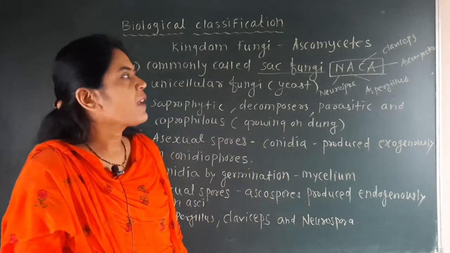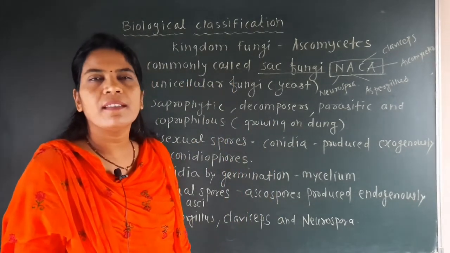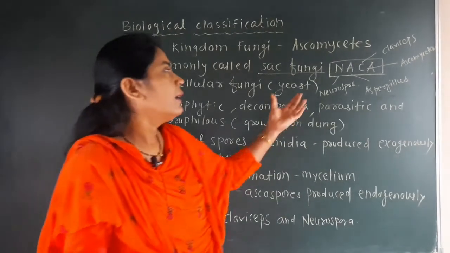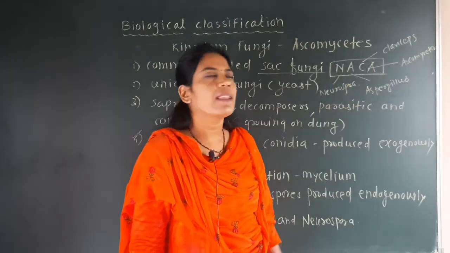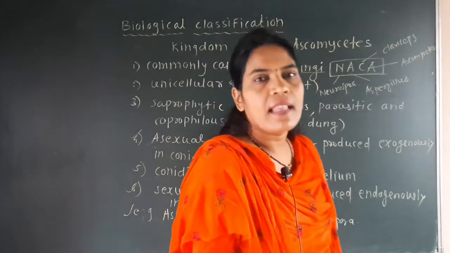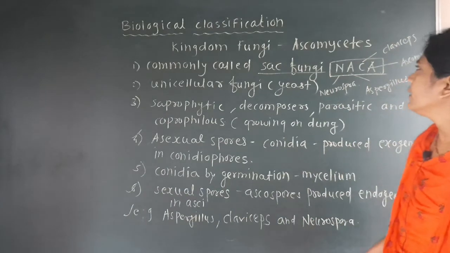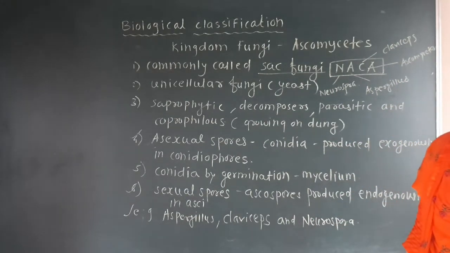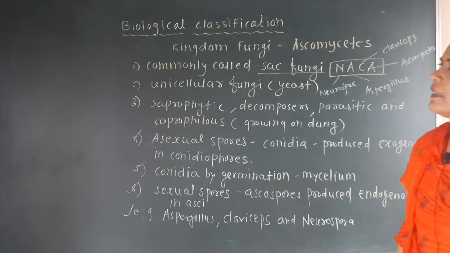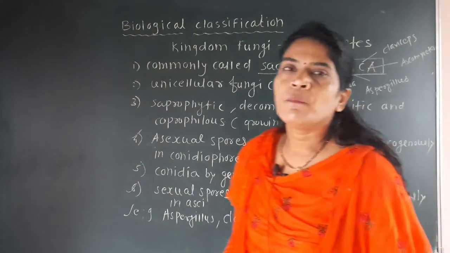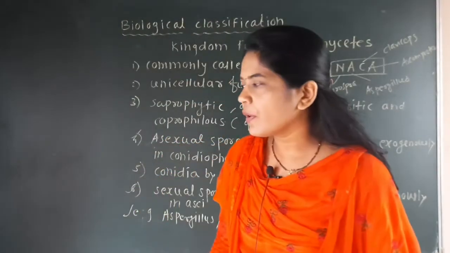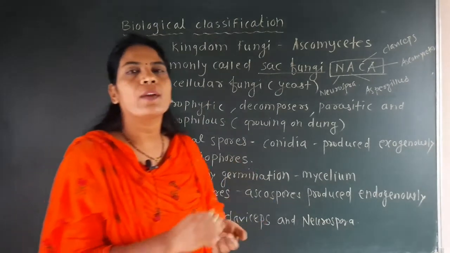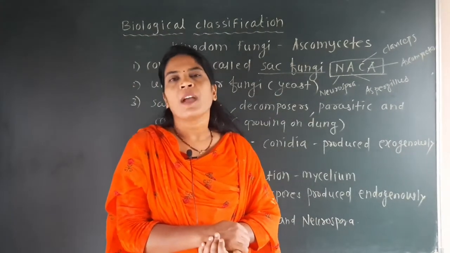So Neurospora, Aspergillus and Claviceps are the three examples of the Ascomycetes, and we can remember these examples by a trick called NASA: Neurospora, Aspergillus, Claviceps, and the last A belongs to the Ascomycetes. So this is the second group of fungi, called the Ascomycetes. See students, here we have completed two groups. One is Phycomycetes and the second one is Ascomycetes.